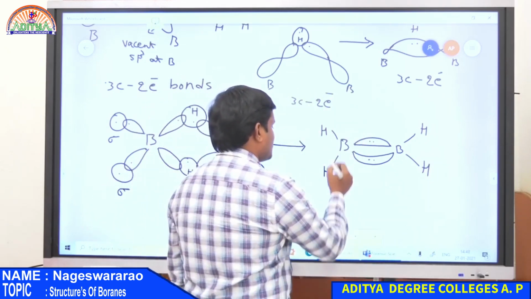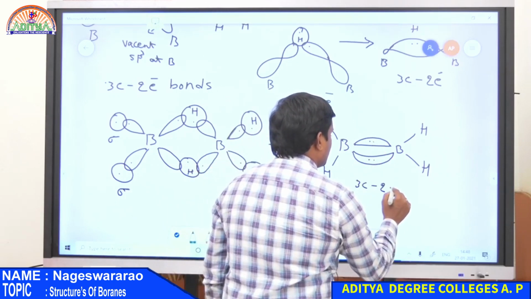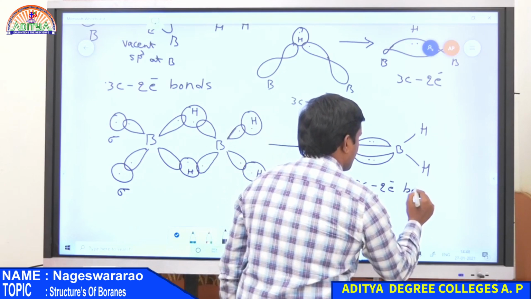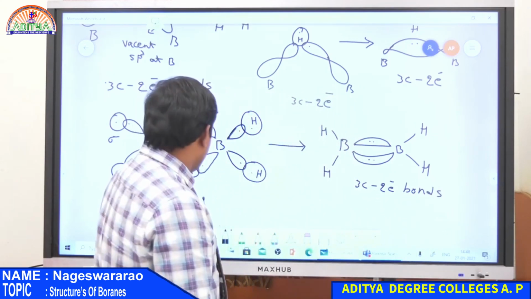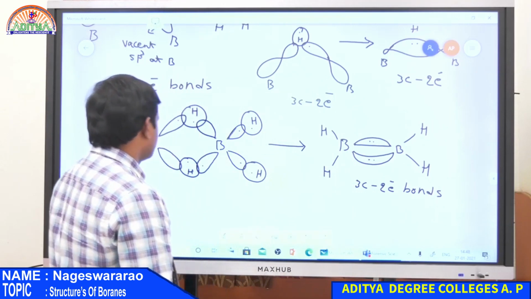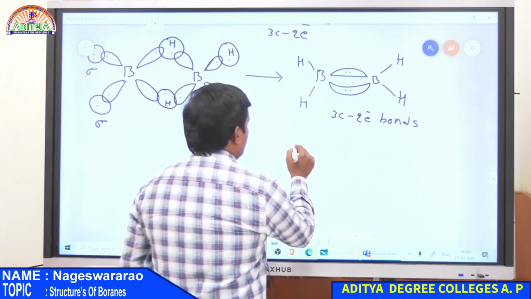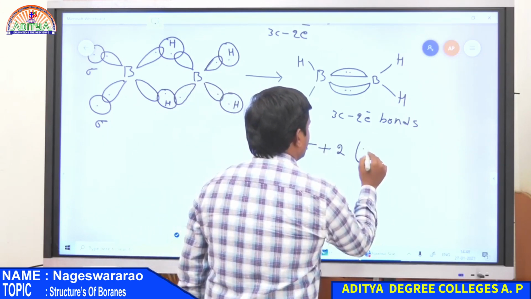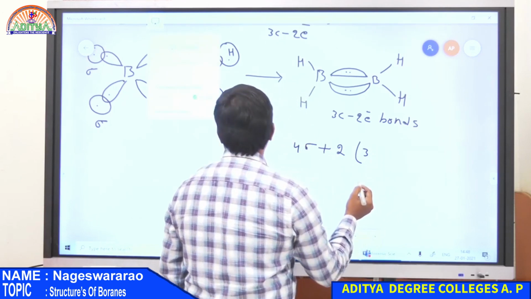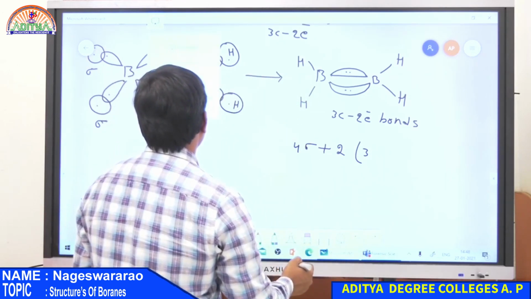Here all these are sigma bonds, and these are 3-centered 2 electron bonds. Therefore, how many bonds are there? There are 4 sigma bonds as well as 2 3-centered 2 electron bonds.